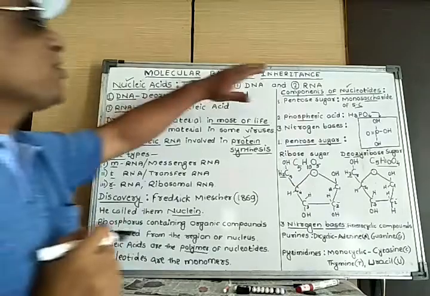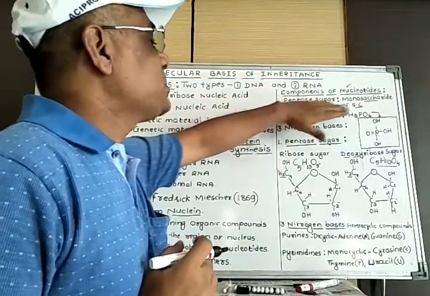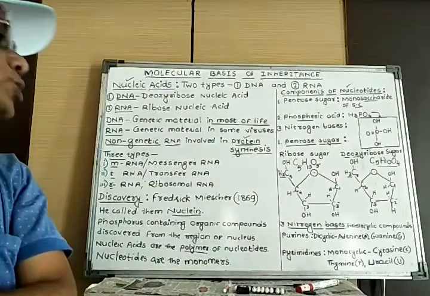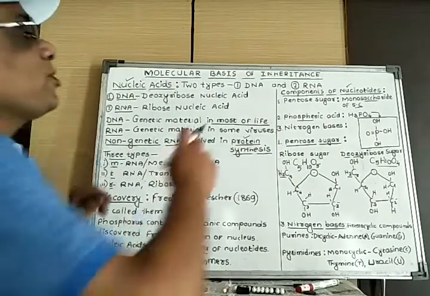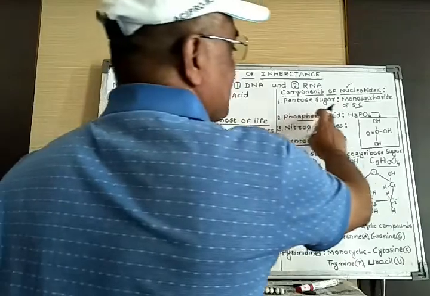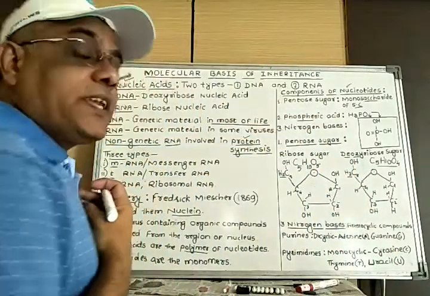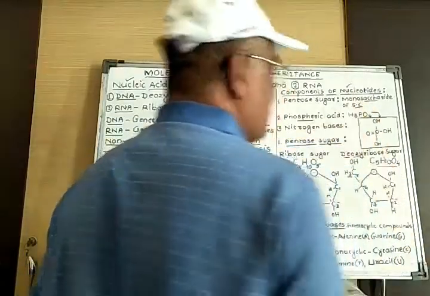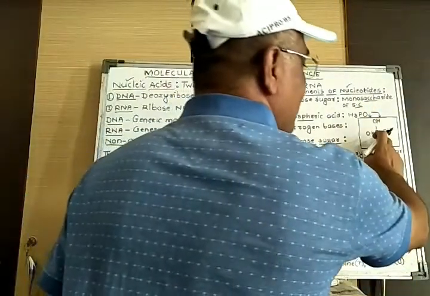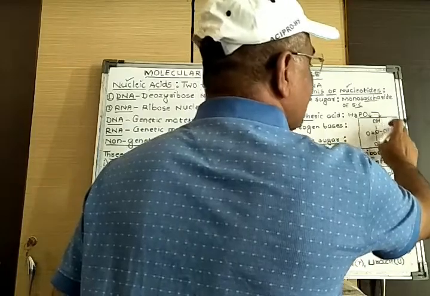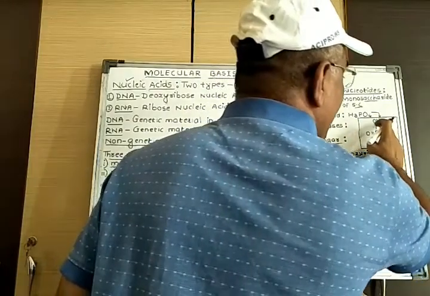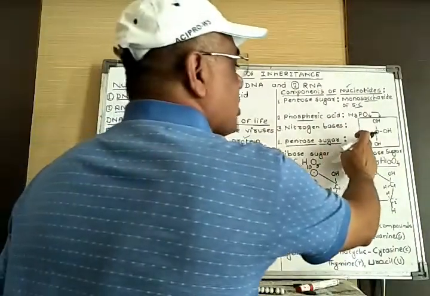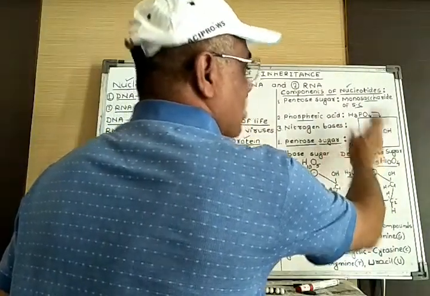Okay, so this is about the first component of nucleotide, that is pentose sugar. One is ribose sugar and another one is deoxyribose sugar. Come to the second component of the nucleotide, that is phosphoric acid. This phosphoric acid has the formula H3PO4, and in its structure on a phosphorus there are three reactive OH groups with one oxygen joined by two bonds.